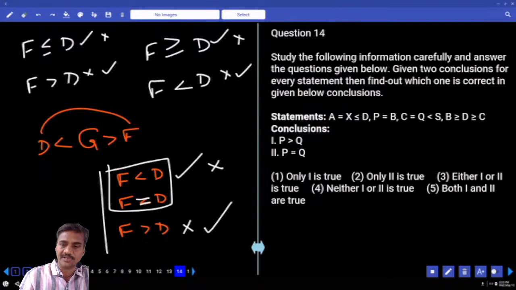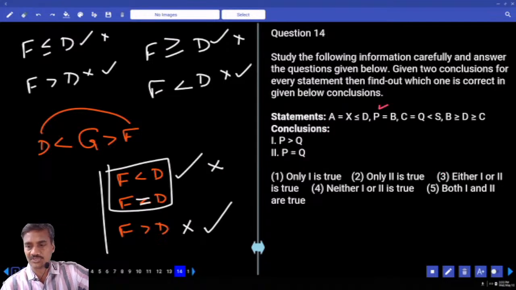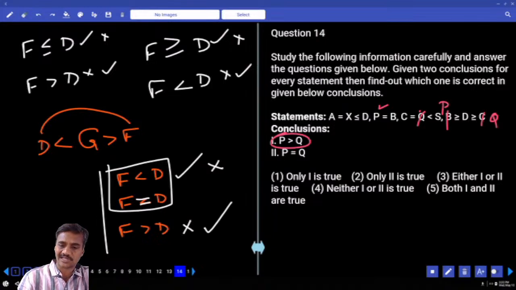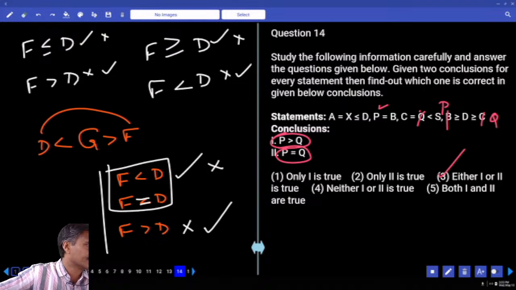Then the 14th one, P and Q. P is here and Q is here. Which element is common here? P and Q. Is there any direct relation we have between these two? No. Now C equals Q, so in the place of C, let us take it as Q. Then P equals B, P and Q. P is greater than or equals to Q. P is either greater or equal. This is another way of either or.